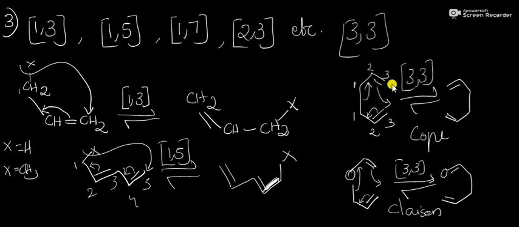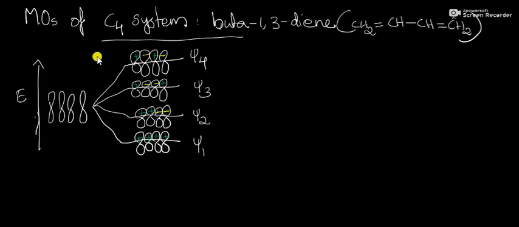Why is it called 3,3-sigmatropic? Here a new sigma bond is formed at the junction between 3 carbons. Here this bond at the 1,1 center breaks and the 3,3 center forms. That's why it is called a 3,3-sigmatropic rearrangement reaction. Before entering into the mechanism in detail, we have to discuss the molecular orbitals of different compounds.